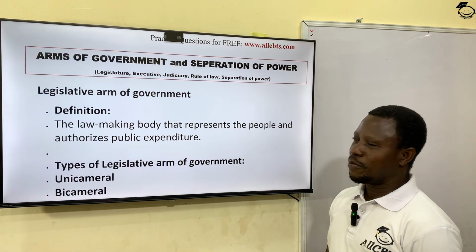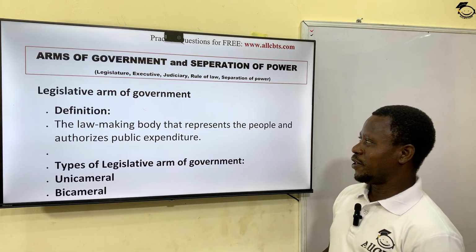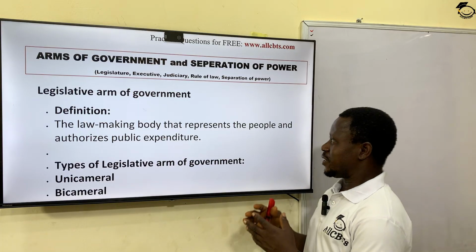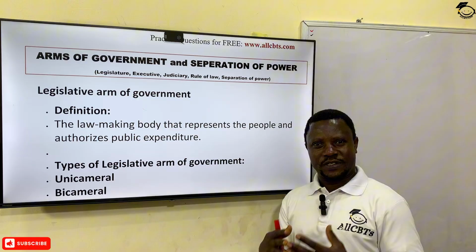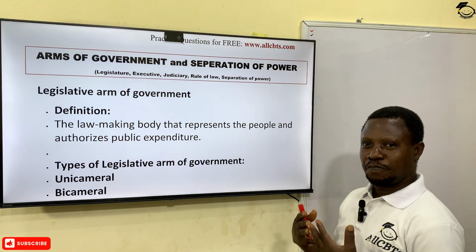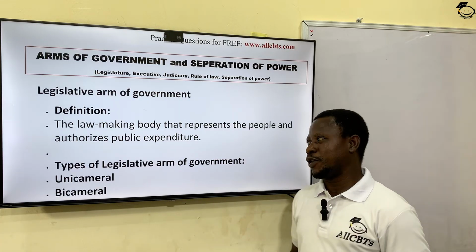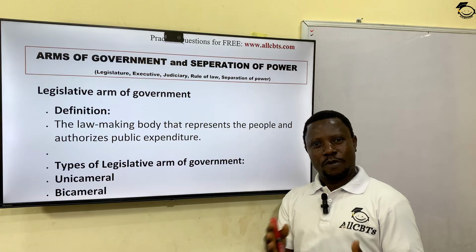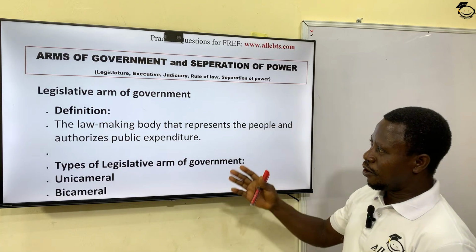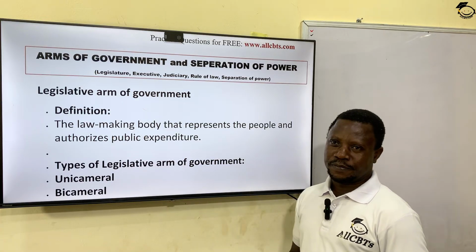What is the legislative arm of government? The legislative arm of government is the body that represents the people, that makes law for the state. The body that speaks on behalf of the people is seen as the mouthpiece of the people. The body that approves public expenditure, the law-making body in any state, is called the legislative arm.